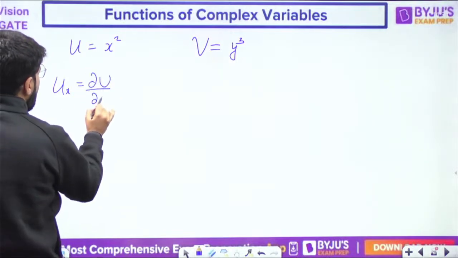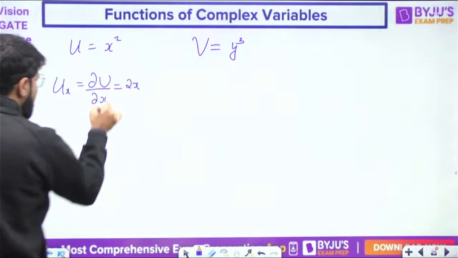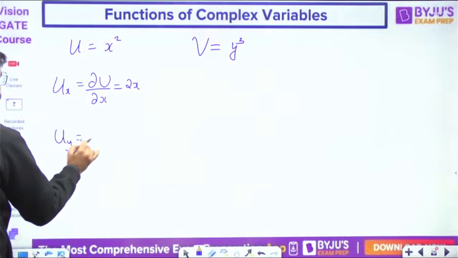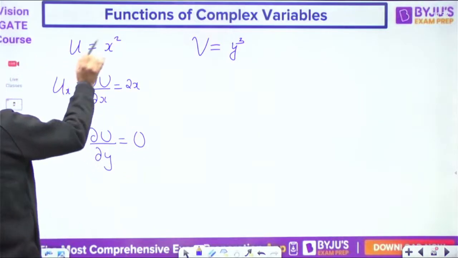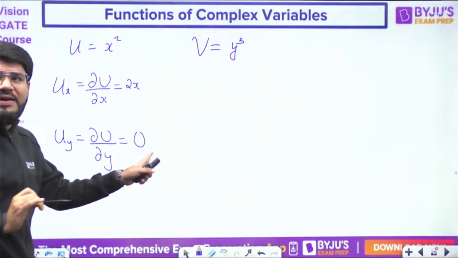Ux means del u by del x, and that is 2x. पहले सारे partial derivative लिख लेते हैं. What is uy? That is del u by del y. U is a function of x only. The differentiation with y will be 0.